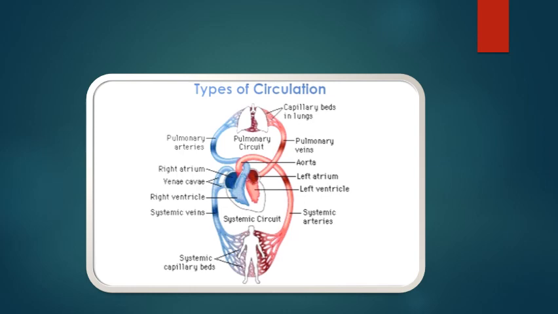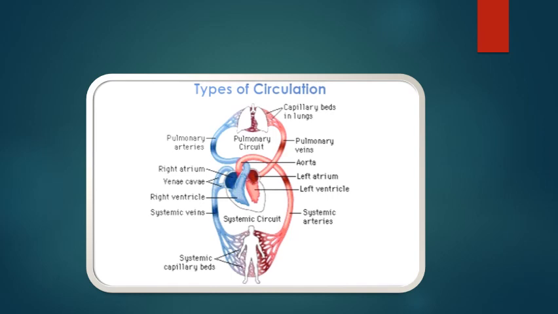Type of circulation within the heart. There are two types of circulation: the pulmonary circulation and the systemic circulation. Pulmonary circulation moves blood between the heart and the lungs and transports the deoxygenated blood to the lungs to absorb the oxygen and release the carbon dioxide. The oxygenated blood flows back to the heart.